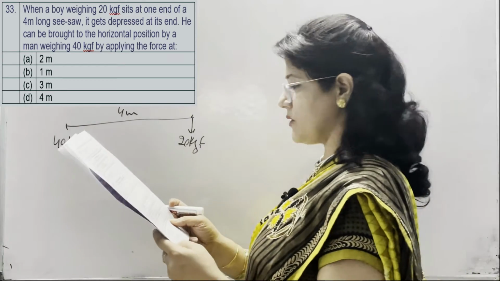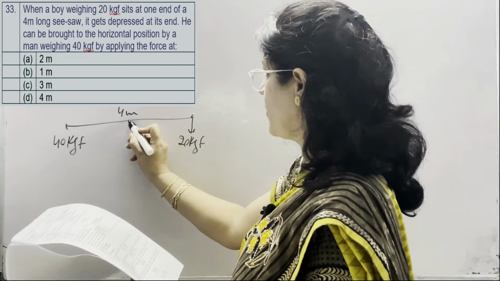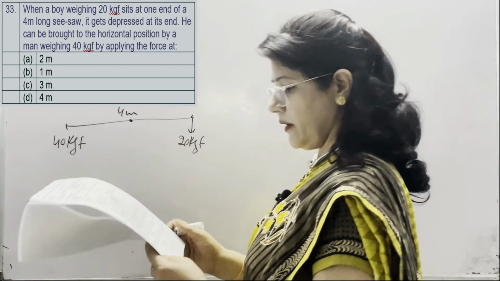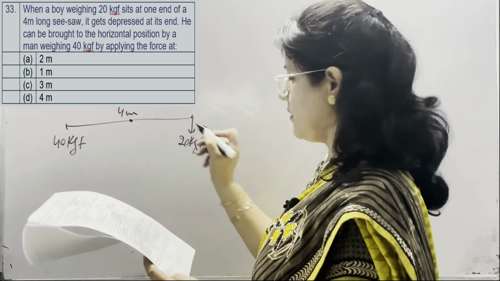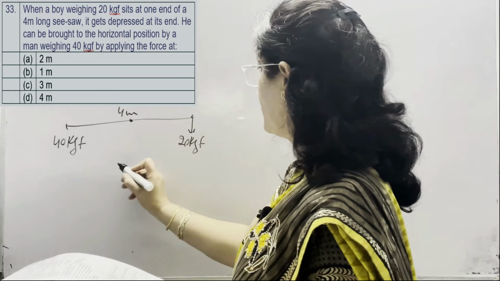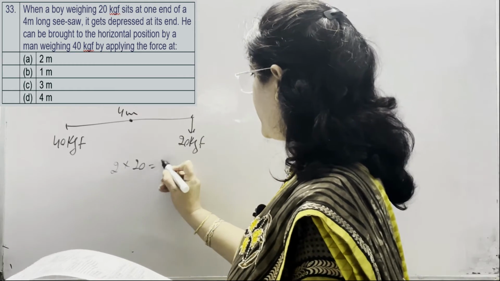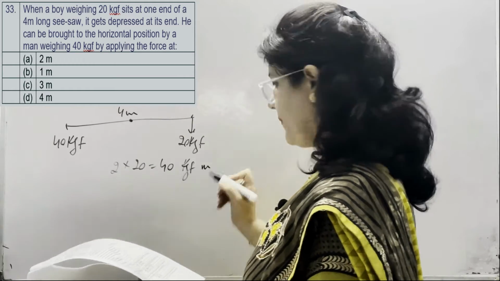So the distance we need to calculate. The total length of the seesaw is 4 meter, and we know that it is pivoted at its midpoint. So the moment applied by the boy is 2 into 20, it means 40 kgf meter.